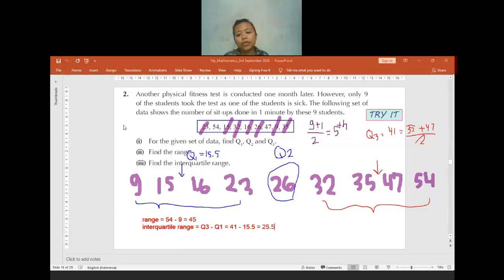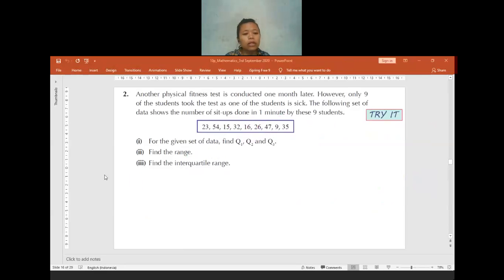No confusion? Okay. Is there anyone who is still confused about what range, interquartile range, lower quartile, upper quartile, and median are? Is there anyone having any question? No? Okay. If no question, I will move to the next material.